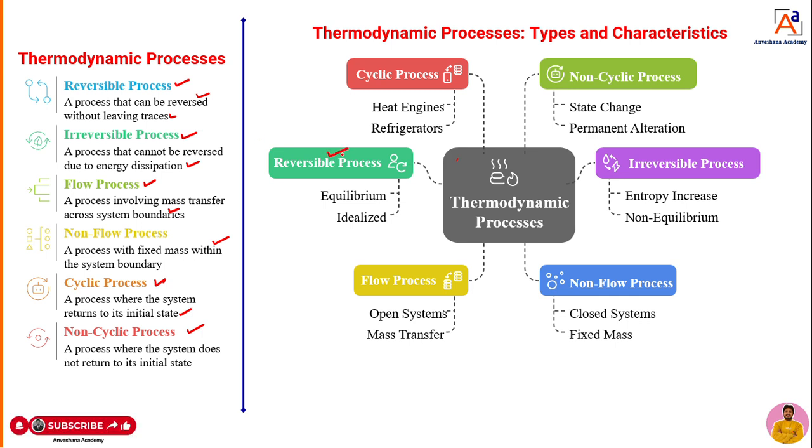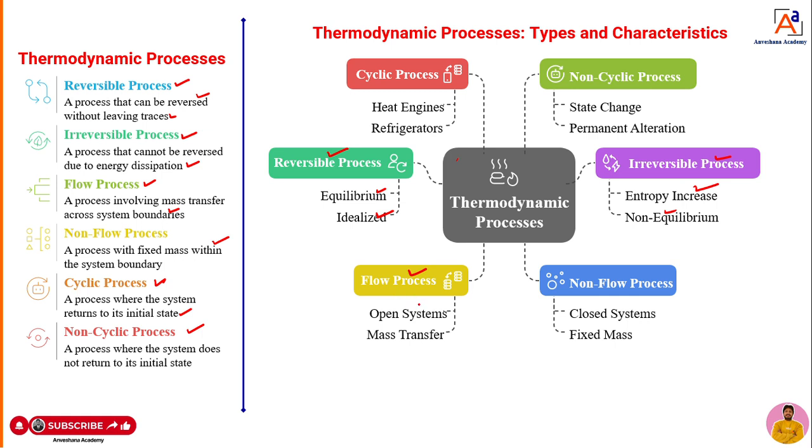If you take the reversible process, we can have equilibrium or idealized processes. What are the characteristics of the reversible process? I will take some examples and tell you. A reversible process is an equilibrium process and it is an idealized process. That means we can imagine it, but practically it is not possible. Then the second one, the irreversible process, dear students. Here entropy will increase, and it is a non-equilibrium process. It is not an equilibrium process.